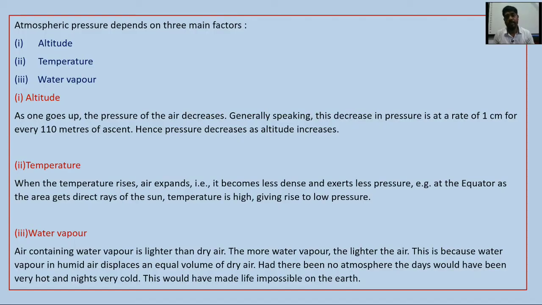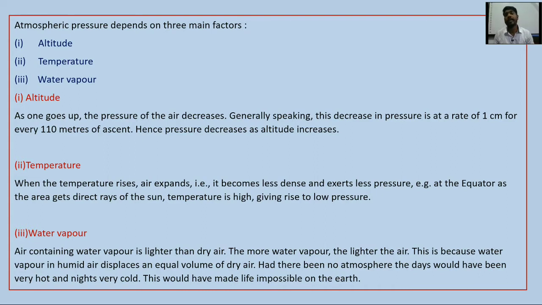Let's discuss now the three main factors that atmospheric pressure depends on. First one is altitude, second one is temperature, third one is water vapor. Altitude means height from the surface of the earth. How does it affect atmospheric pressure? As one goes up, the pressure of air decreases.